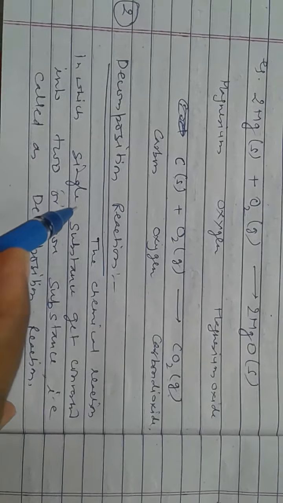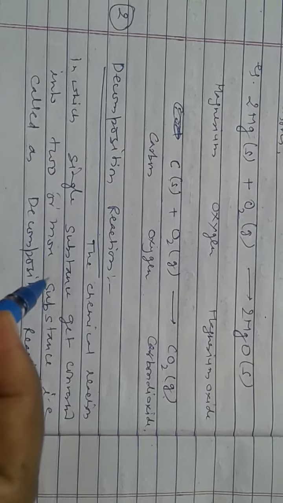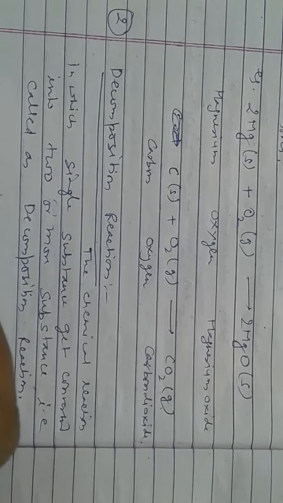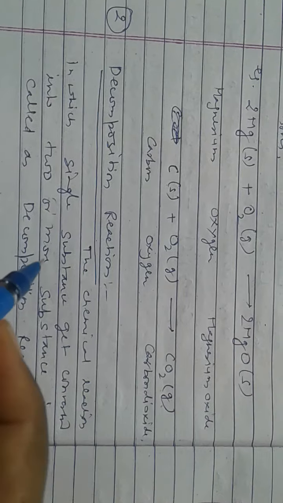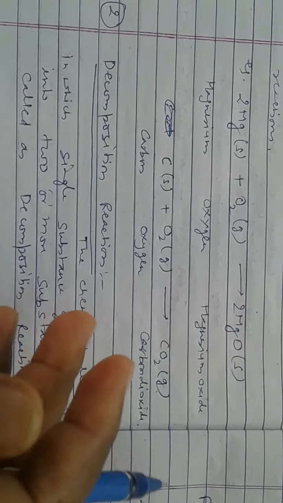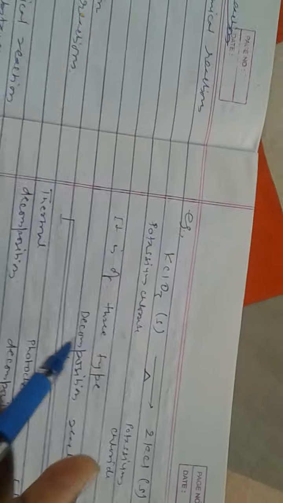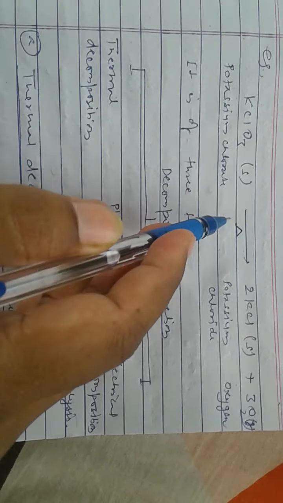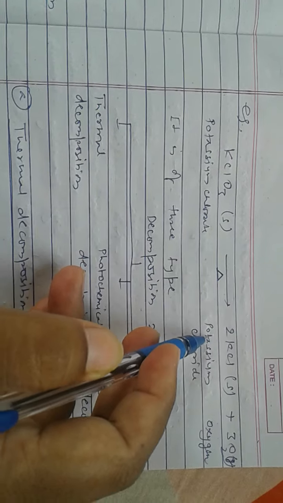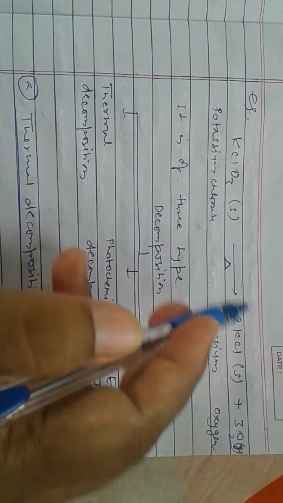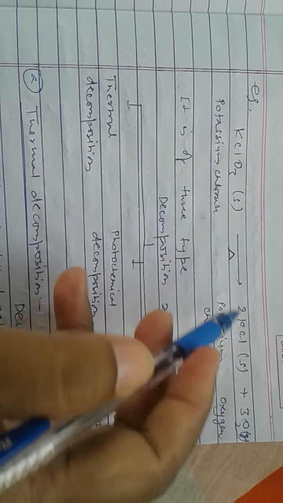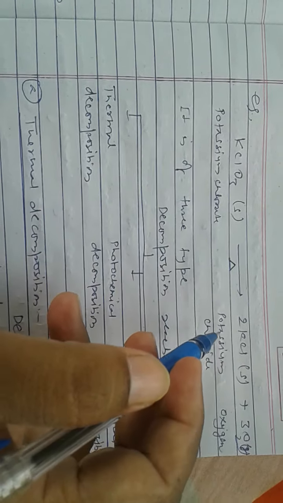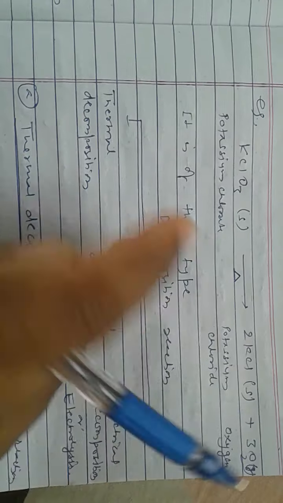Next is decomposition reaction. The chemical reaction in which a single substance gets converted into two or more substances is called decomposition reaction. It is the reverse of combination reaction. As for example, on heating potassium chlorate, it gives KCl, potassium chloride, and oxygen gas. Here one substance gets converted into two substances. So this is an example of decomposition reaction.